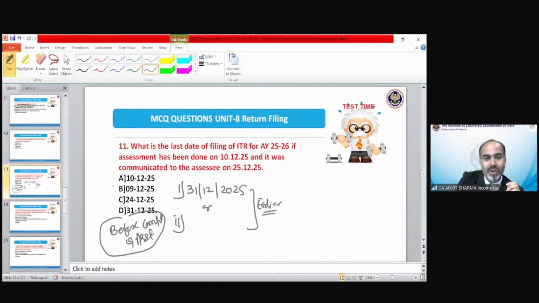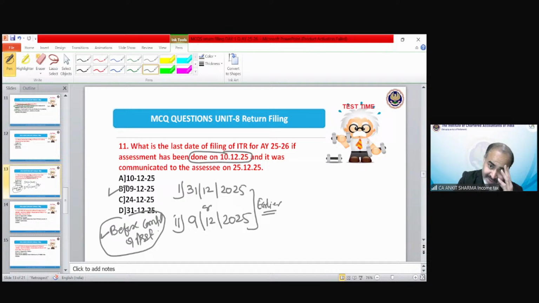The correct answer would be option B, not even A, because it is saying before completion of assessment. So whatever is the date for completion of assessment, you have to take 1 day off before it. Because on the 10th it has been completed, you cannot file the return up to the date of completion, because the word is before completion. So if the order of assessment has been passed on 10th December, that means before that date, the date would be 9th December 2025.